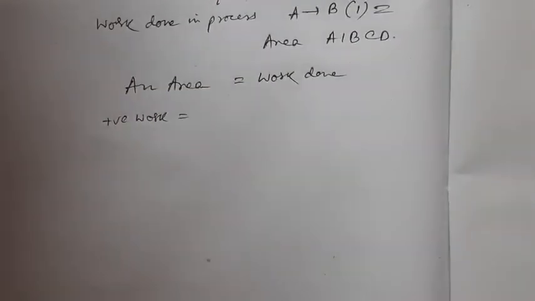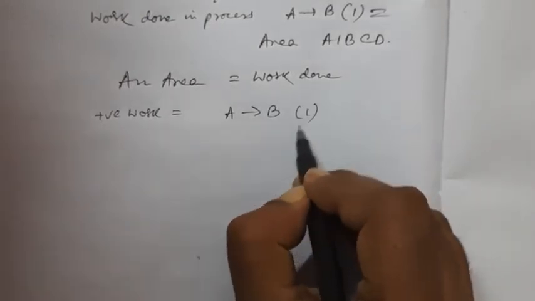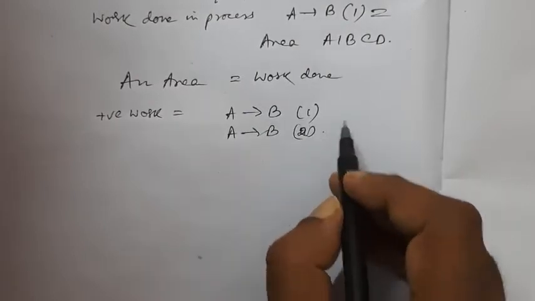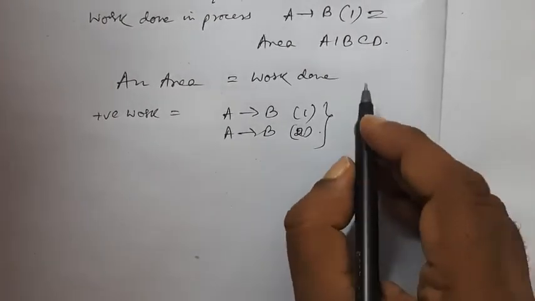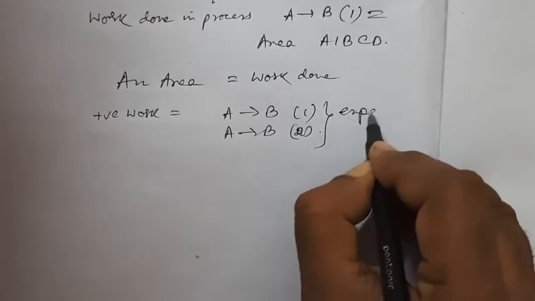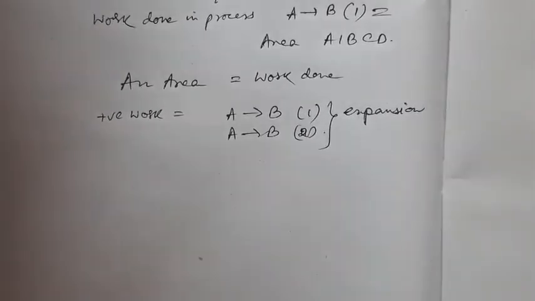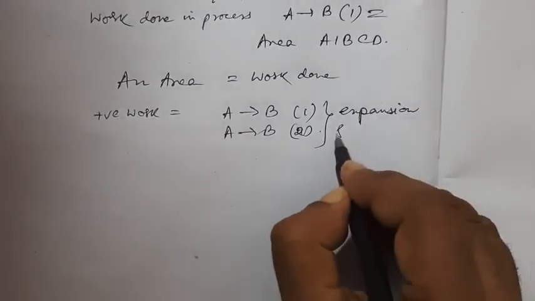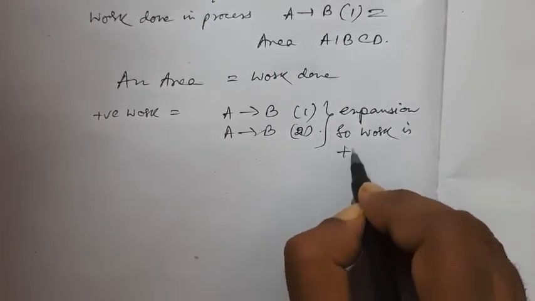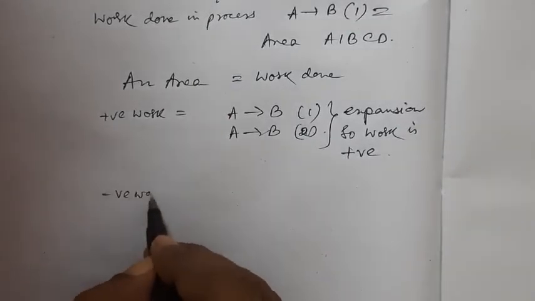So I write here the process A to B along 1, again A to B along the process number 2. They both represent an expansion, so work is positive. But what is negative work?